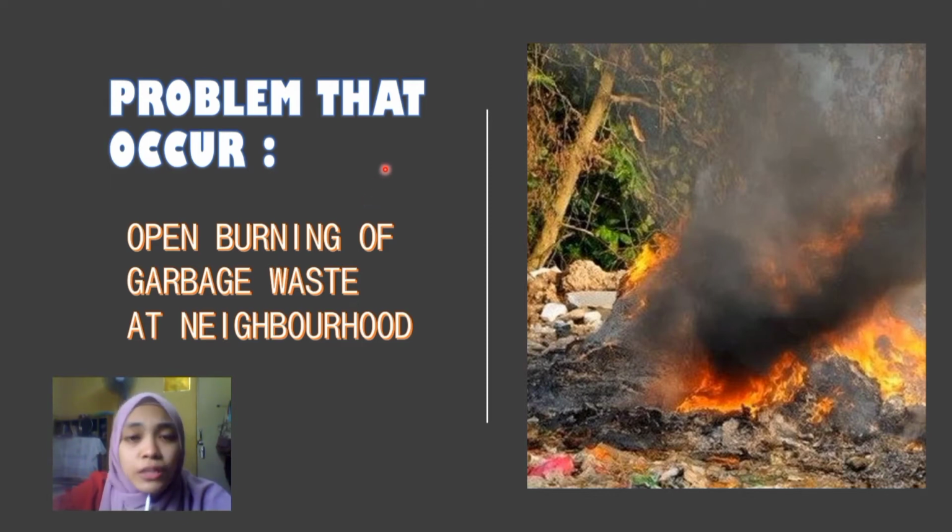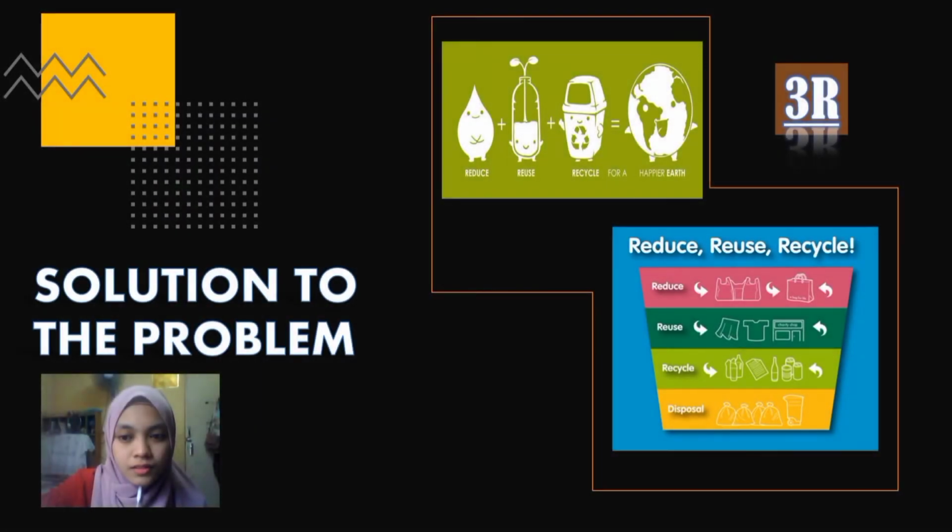So, how can I make sure that my family does not follow their steps? To prevent the open burning of garbage waste, I will show you a solution. My family chose to use the 3R method, which is reduce, reuse, and recycle. Before we throw out the garbage waste, we will make sure that we separate it into these three categories first. Items that don't fit the 3R categories will go into the disposal category.